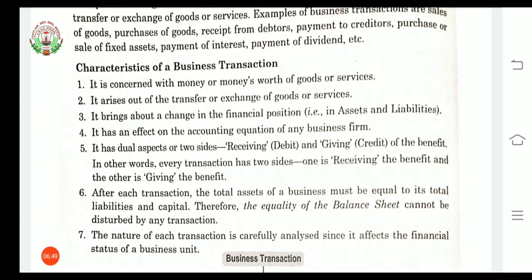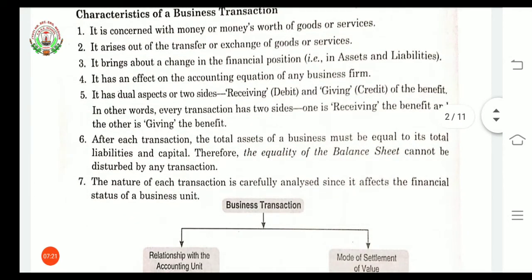Fifth, as it is dual aspect, two sides will be there. One side will be considered as receiving or debit, the other is giving or credit. In simple words, when the firm is receiving the benefit, that will be recorded on one side, and when it is giving benefit to others, that time it will be recorded on the other side. Sixth, after each transaction the total assets of a business must be equal to its liabilities and capital. Therefore the equality of the business cannot be disturbed by any transaction.